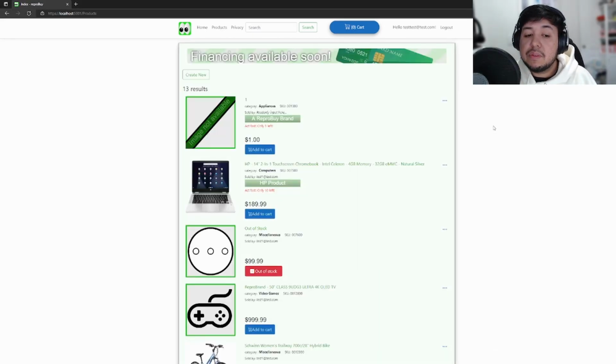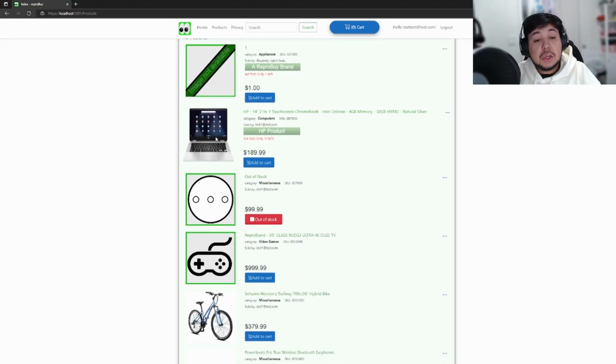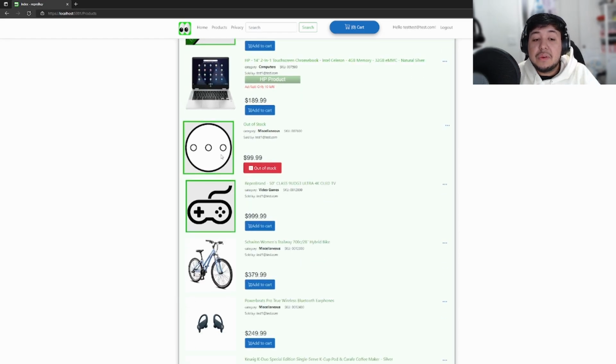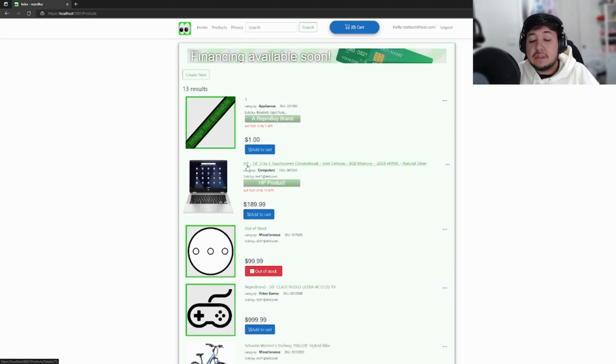There's a table full of all the listings within the SQL database of all the products. So as you can see right here, every product has an image picture, image name, a category, an item ID, the account associated with it, the stock amount, and then the price. Every single one also has an add to cart. And if you don't have an image, it's not required. We will put in a default image for you, depending on the category that it is in. So if I click on this one, per se, I can see the product details.